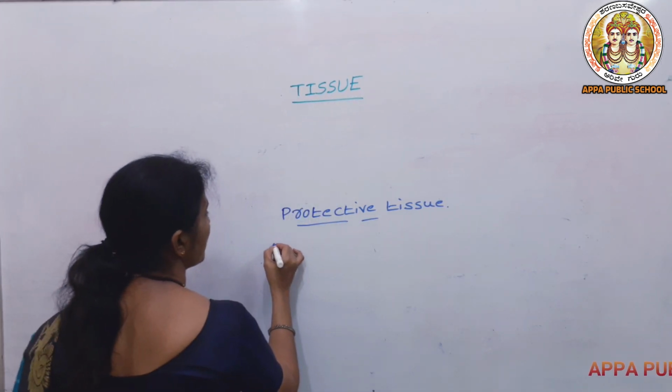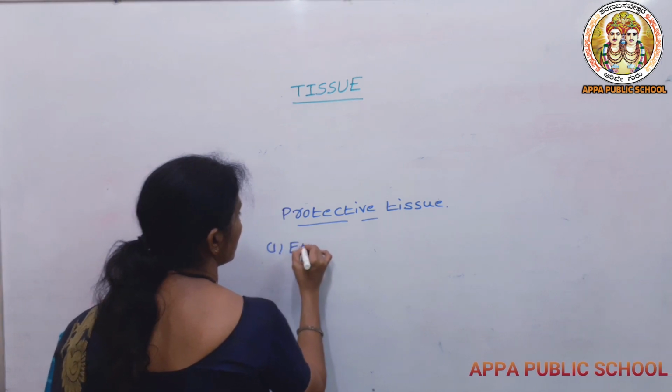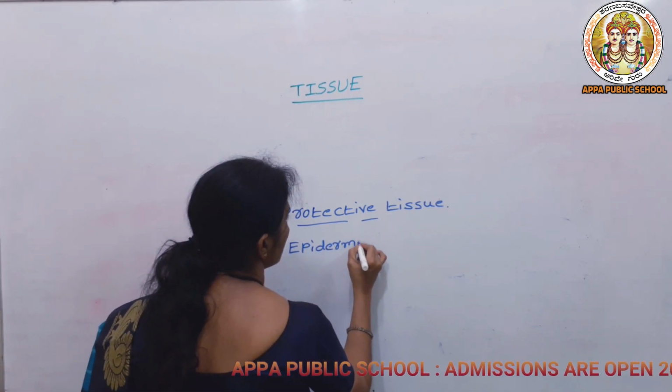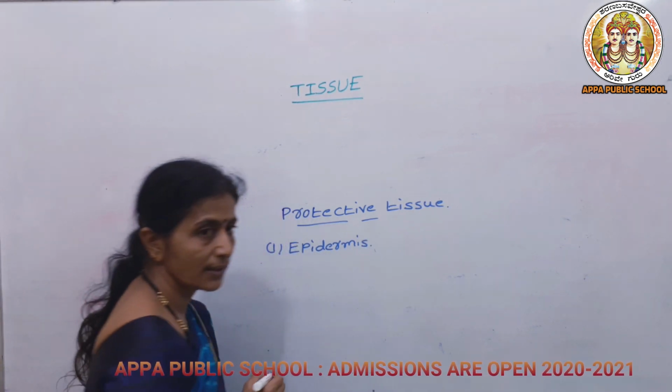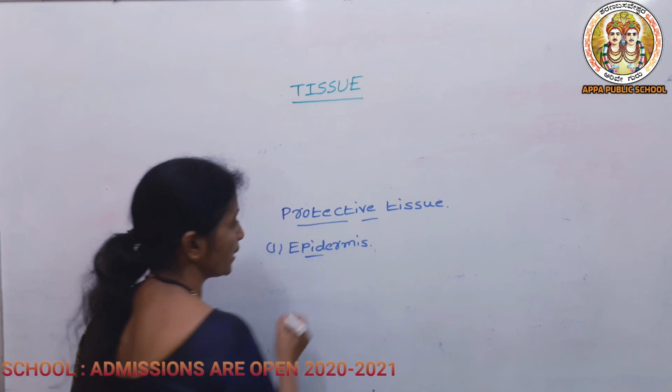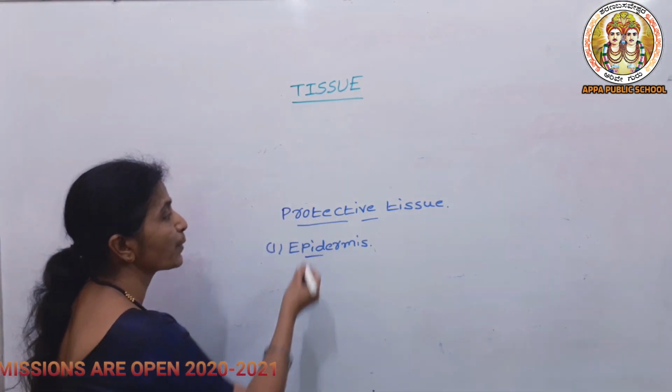Where is this epidermis present? It is present on all young stems. In the young plant you can see the epidermis as the outermost covering, and it helps in protecting.